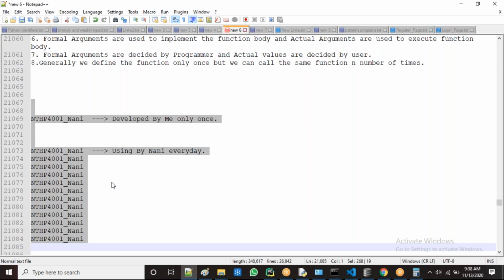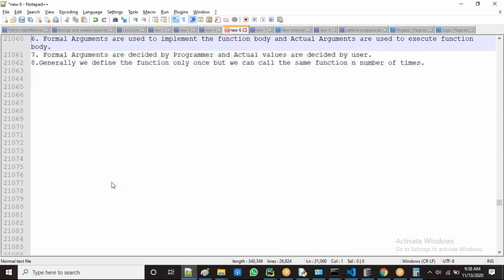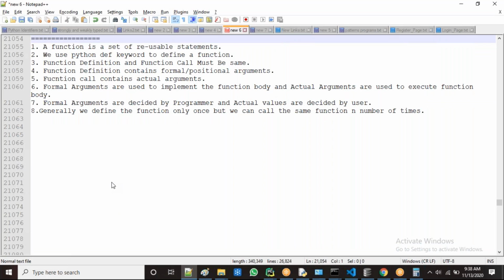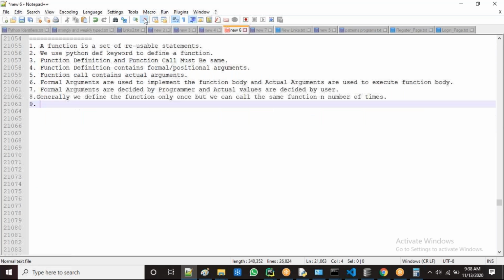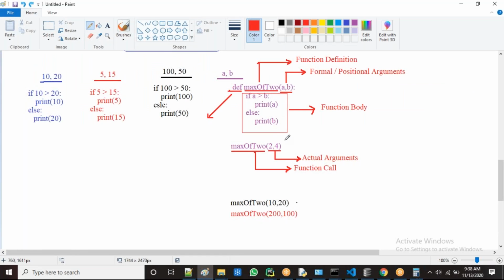So fine guys, what's the last point here? Generally we define the function only once, but we call the same function n number of times. Next guys, observe here. I'm giving the points here, based on this syntax only.